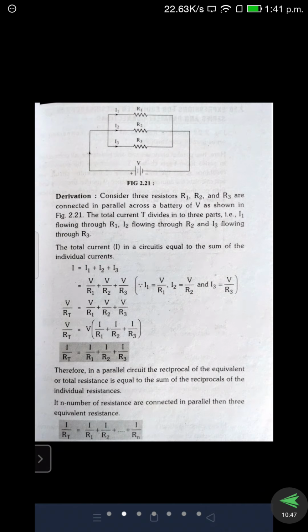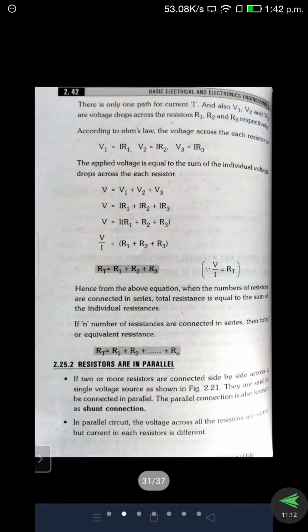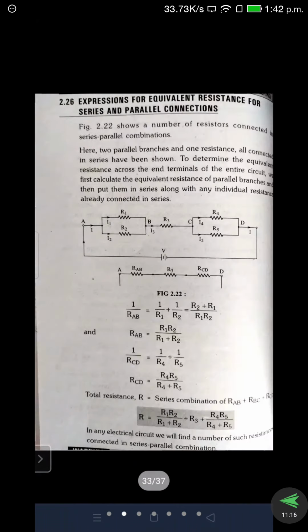If there are n resistors present, then the equation becomes 1 by RT is equal to 1 by R1 plus 1 by R2 plus 1 by R3 and so on up to 1 by Rn. This is the formula we use for calculating the resistance when resistors are connected in parallel. For series connection, this is the formula we use. In parallel connection, this is the formula we use.